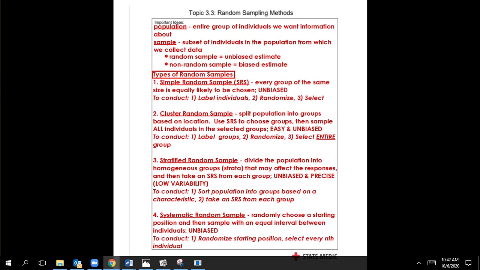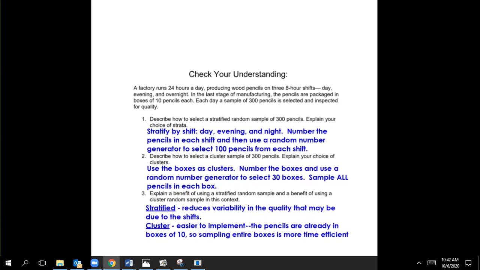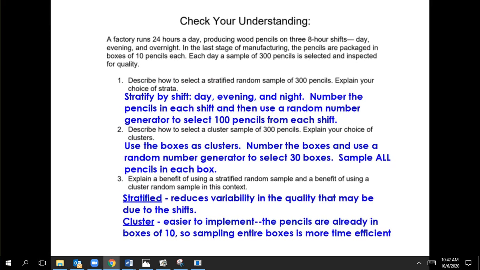All right, now the two check your understandings are very similar. So if you want to, what you can do is do the first check your understanding and unpause to check your answer, and then finish the second one, because seeing the answers in the first one will help with the second. So for this first one, we have a factory runs 24 hours a day, 3 shifts. So we have 3 8-hour shifts, day, evening, and overnight. And then the pencils are packaged in boxes of 10 pencils each. And we want 300 samples.